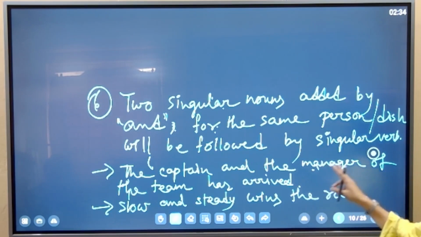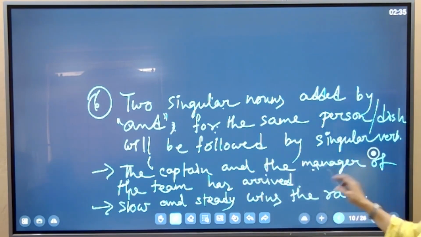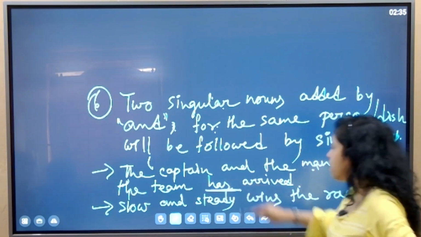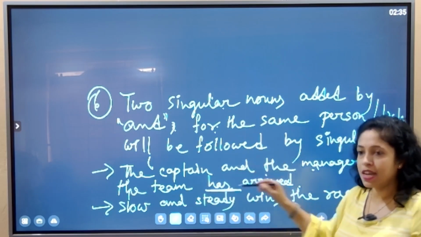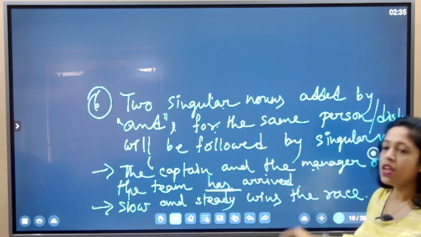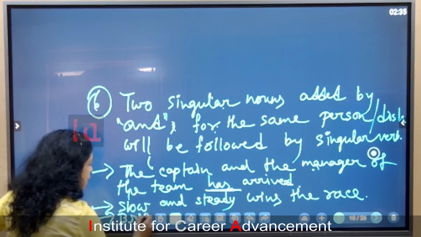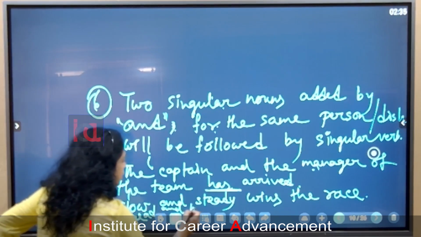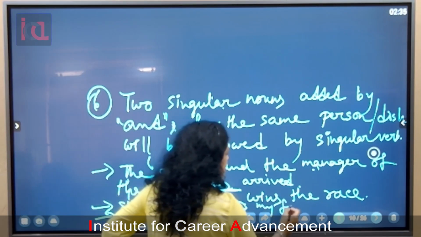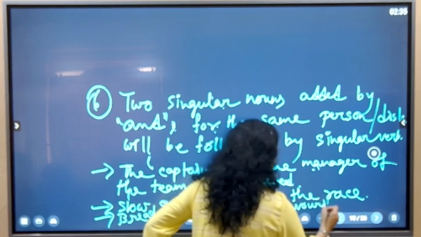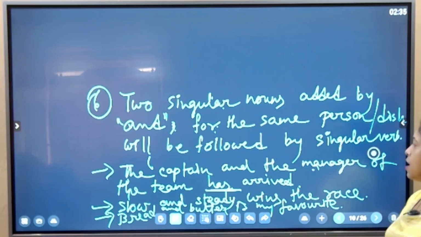So now, two singular nouns, the captain and the manager, for the same person will be followed by a singular verb. And slow and steady means one person, a slow and steady man, wins the race. Suppose, one more thing, bread and butter is my favorite. Bread and butter is a particular dish.